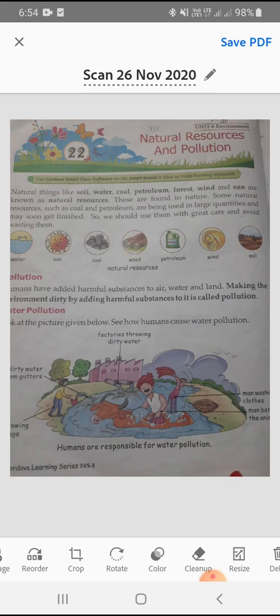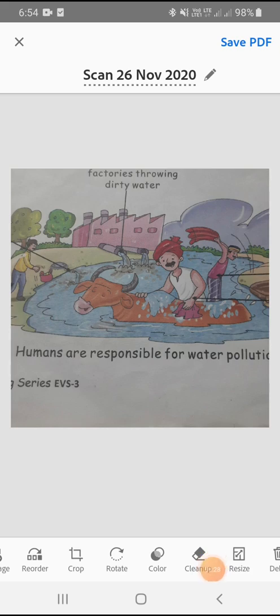Humans have added harmful substances to air, water, and land. Making the environment dirty by adding harmful substances to it is called pollution. Look at the picture. See how humans cause water pollution. So, today let us understand water pollution, causes of water pollution, and the solution.